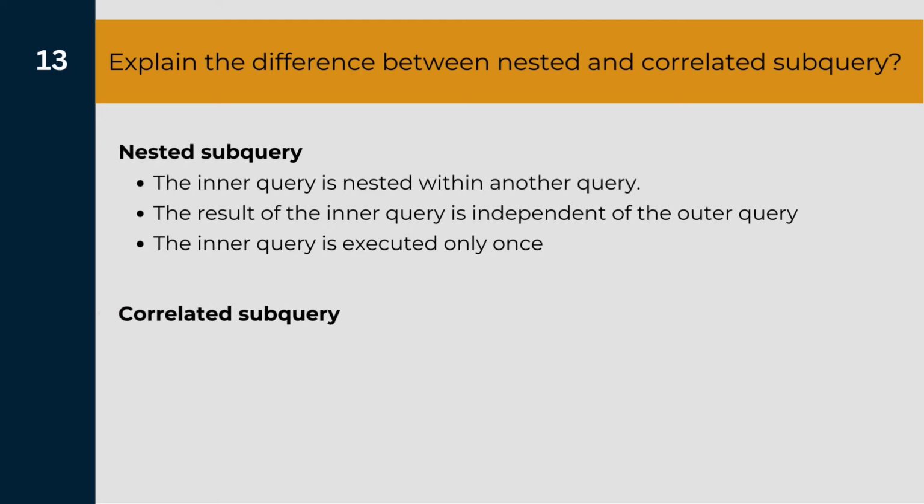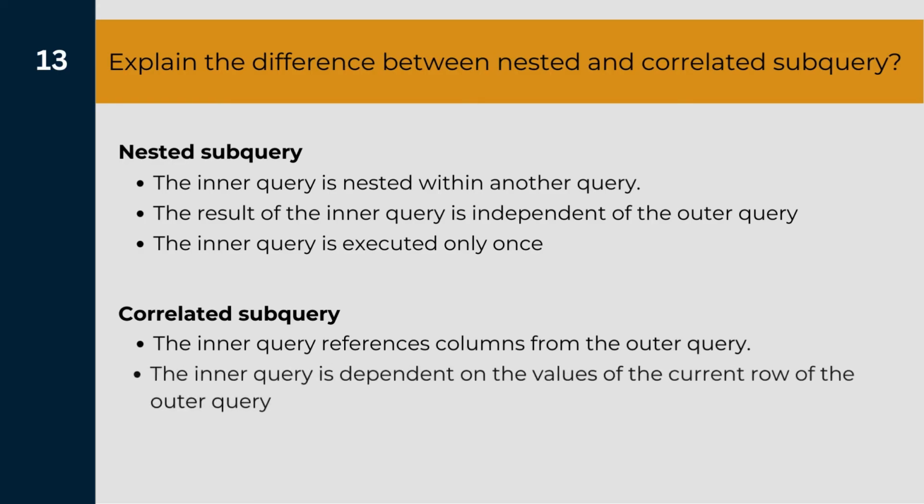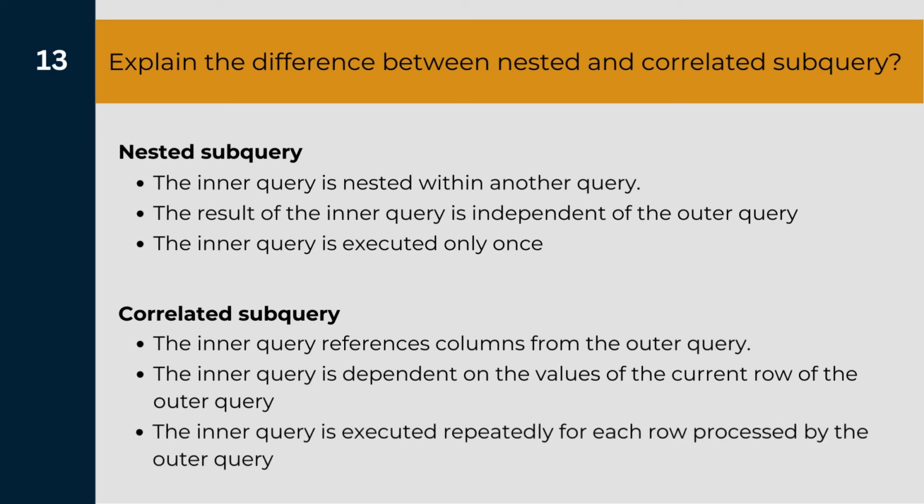Whereas in correlated subqueries, that is not the case. The inner and the outer queries are correlated to each other. That means the inner query references the columns from the outer query, or the inner query is dependent on the values of the current row of the outer query. You can think of it as a loop inside a loop. The outer loop is looping for each row in the table, and the inner loop is using those values from each row of the table for calculating some other things. And that is why the inner query is executed repeatedly for each row processed by the outer query.